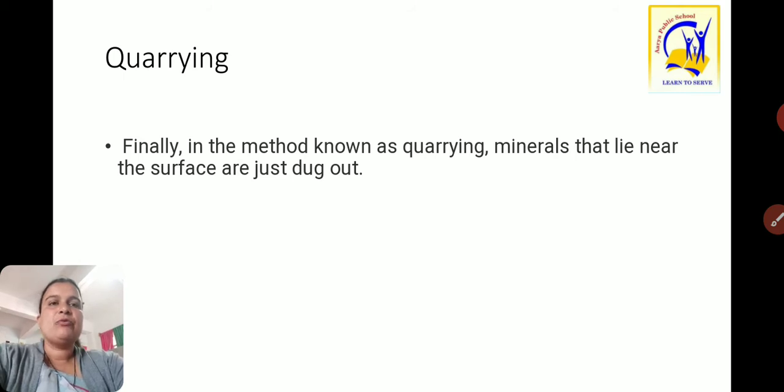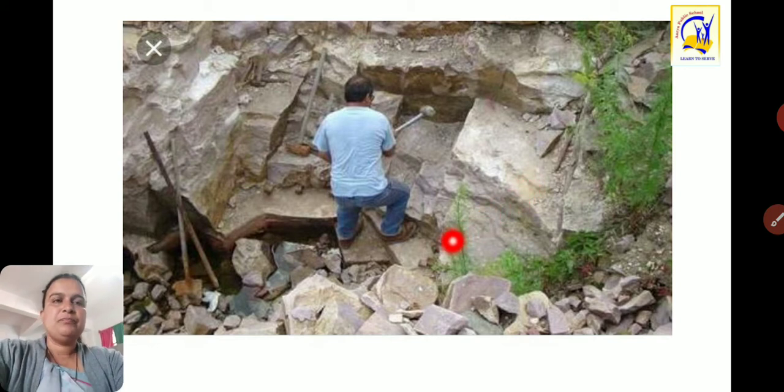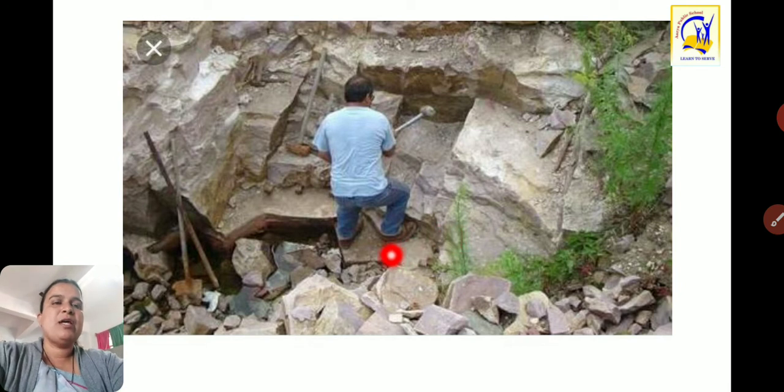Now, finally, the method known as quarrying. Minerals that lie near the surface are just dug out. So some of the minerals which are located just near the earth's surface, to extract such minerals, the quarrying process is required. Here you can see the quarrying process, with the help of which minerals are obtained.